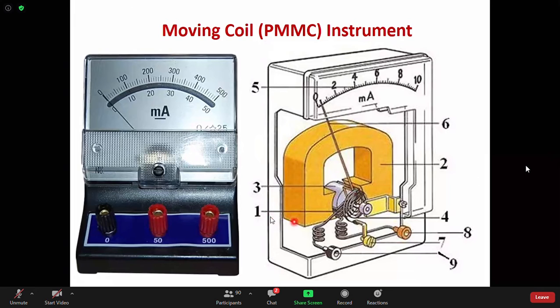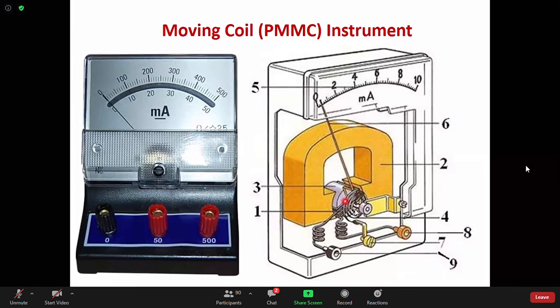1, 2, 3, 4. 1 is the coil. I have shown you the coil. This is the coil. 2, this is the horseshoe magnet that is producing the magnetic field. Then 3 is that core. That core is actually increasing the flux density, so that torque increases. And also it is cylindrical in shape, so that your flux lines become perpendicular. And 4 is this one. 4 is the spring.